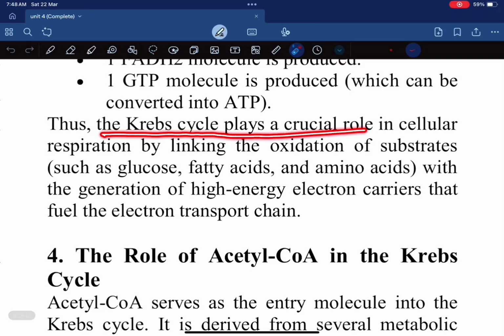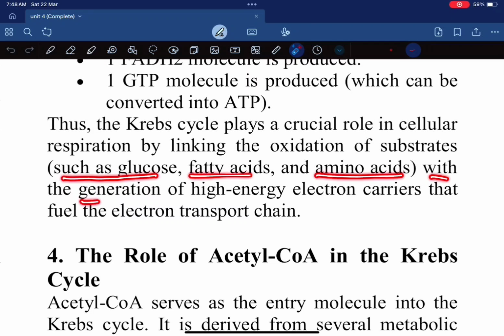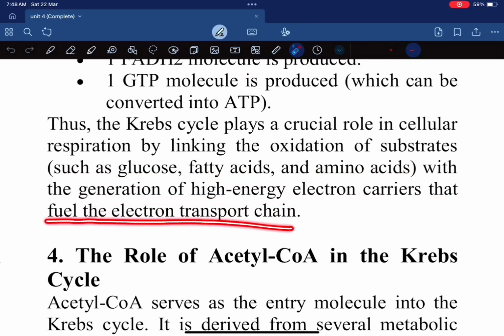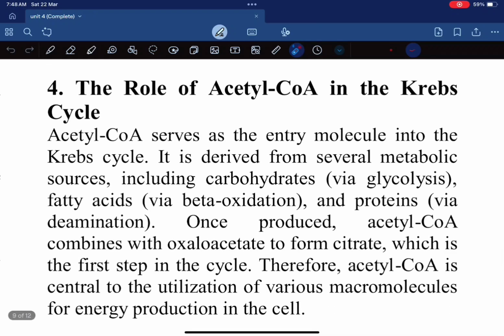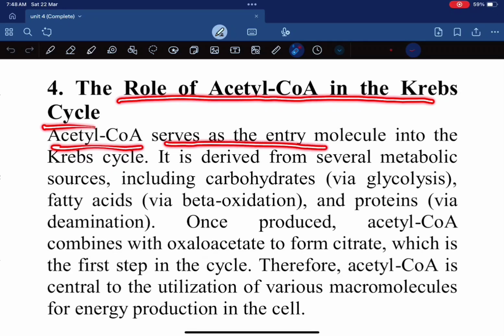Thus, the Krebs cycle plays a crucial role in cellular respiration by linking the oxidation of substrates such as glucose, fatty acids, and amino acids with the generation of high-energy electron carriers that fuel the electron transport chain. The role of acetyl coenzyme A in the Krebs cycle. Acetyl coenzyme A serves as an entry molecule into the Krebs cycle.